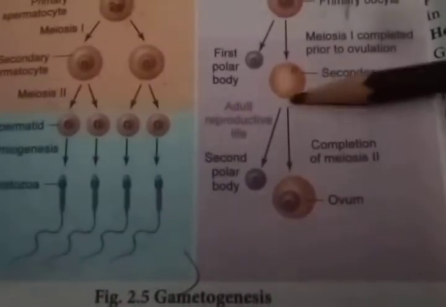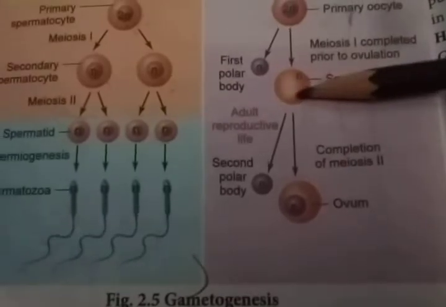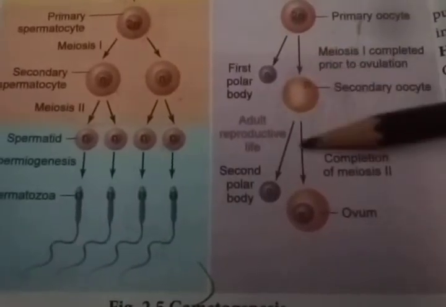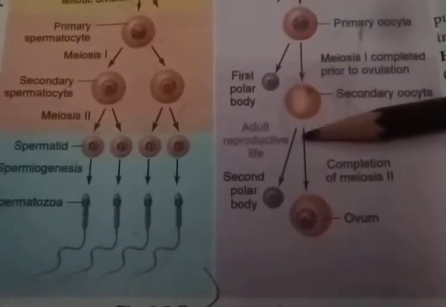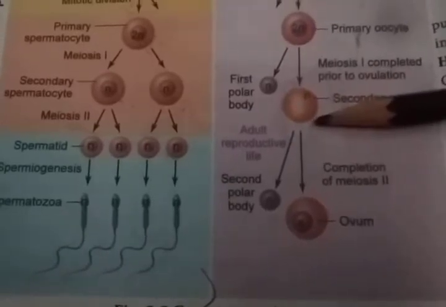So in the adult stage, after puberty, they produce the primary follicle, secondary follicle, and tertiary follicles that surround this. So it is allowed for the fertilization process.